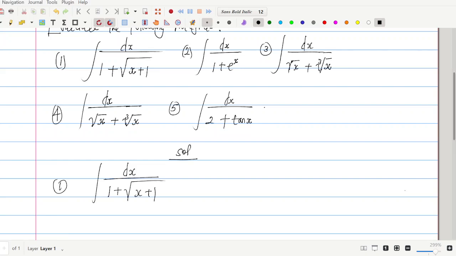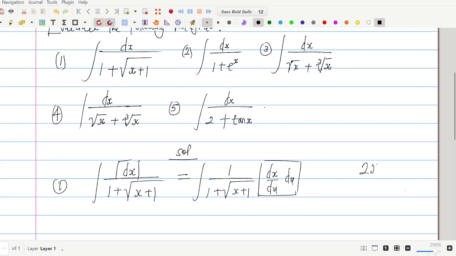Now it is a well-known thing that this expression can be written as the integral of 1 over 1 plus square root of x plus 1, then dx du du, where this expression you are seeing here is the result for this. Now you are familiar with this expression 2x. We call this 2 here the coefficient of x. So in similar manner, dx